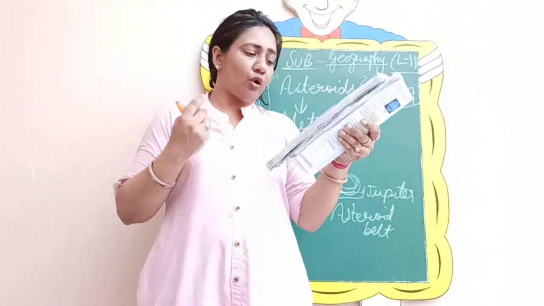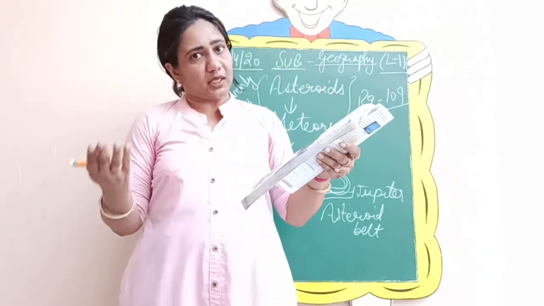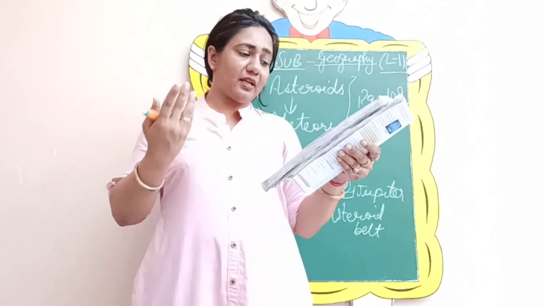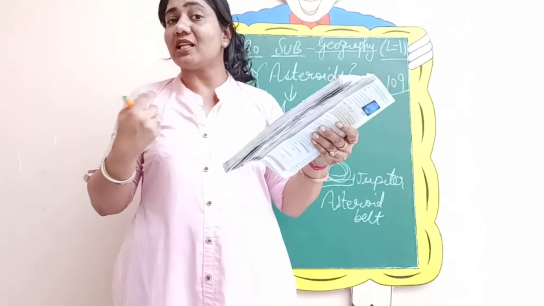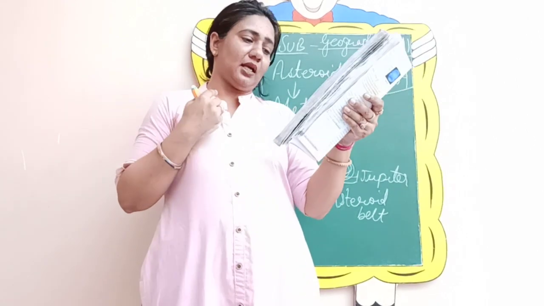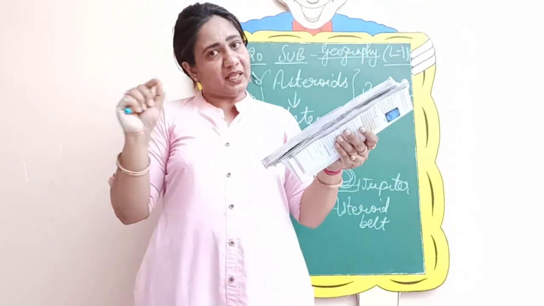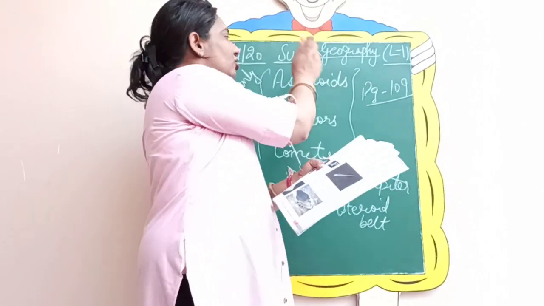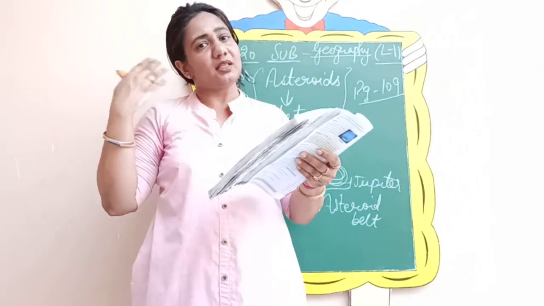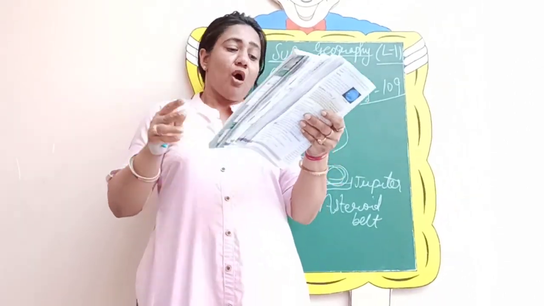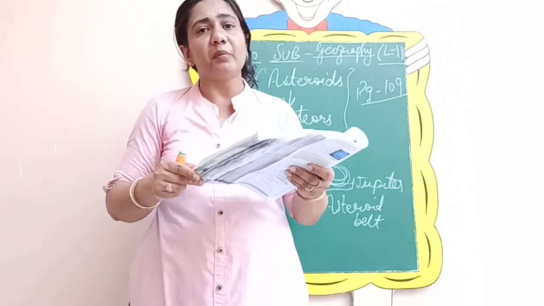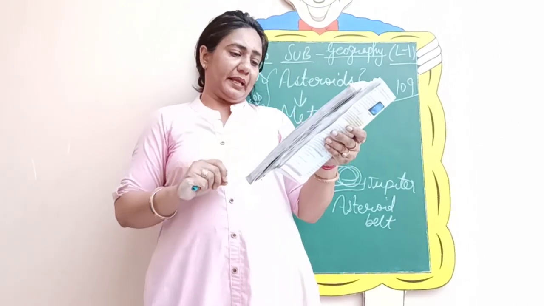So they are also called planetoids because they are in the form of planet. We have discussed it in the first line. They are just like small planets. So that is why they are known as planetoids. Please underline, the other name of asteroids is planetoids because they appear in the form of planet, or they are even known as minor planets, means small planets.